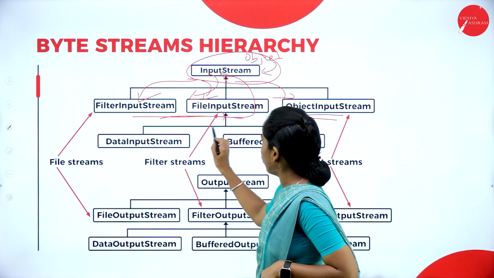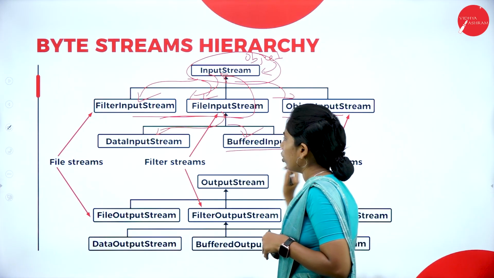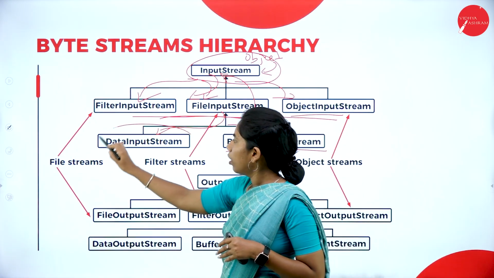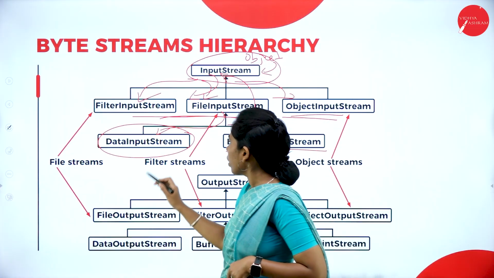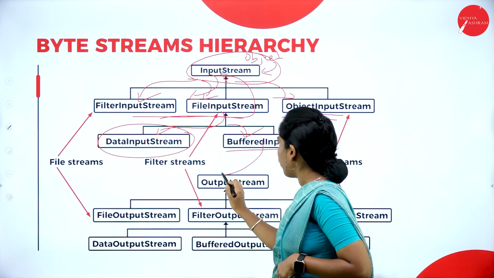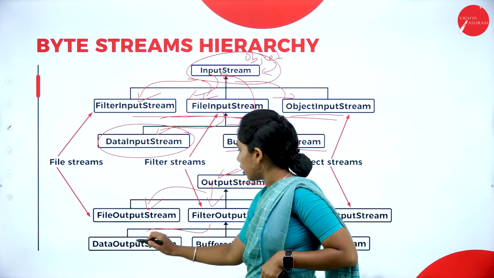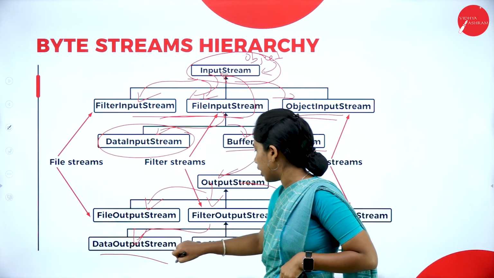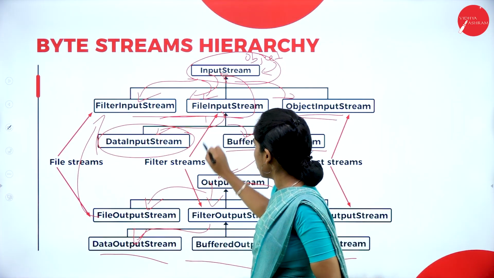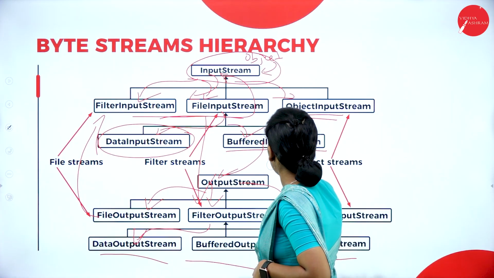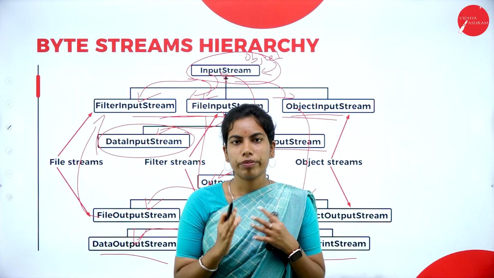After this, file input stream has the data input stream and buffered input stream. You already know buffered input stream. Data input stream we will cover in the upcoming slides. After this we again have the output stream, with file output, filter output and object output. Inside the filter output we have data, buffered and print stream. These two belong to file input stream, these two belong to filter input stream, and these two belong to object input stream. This is the architecture you need to know if they ask.